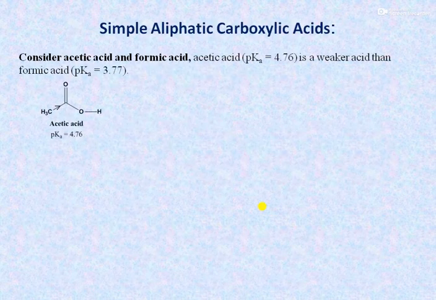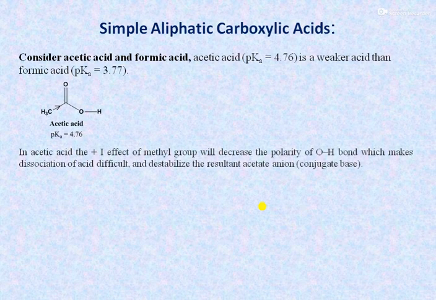Then we can see simple aliphatic carboxylic acids. If we consider acetic acid and formic acid, acetic acid has a pKa value of 4.76, while formic acid has 3.77. That is, acetic acid is a weaker acid than formic acid. Now we can discuss why acetic acid is weaker than formic acid. In the case of acetic acid, this sp3 hybrid carbon atom, or we can say the methyl group or alkyl group, is attached, which shows the electron donating inductive effect, due to which the polarity of the OH bond decreases, and hence the dissociation of OH becomes difficult.